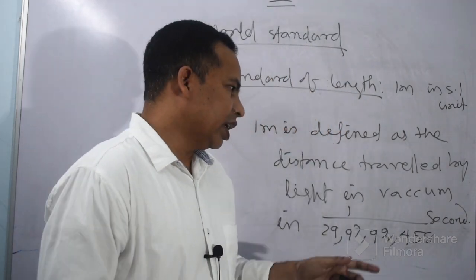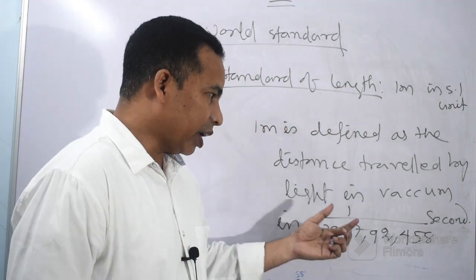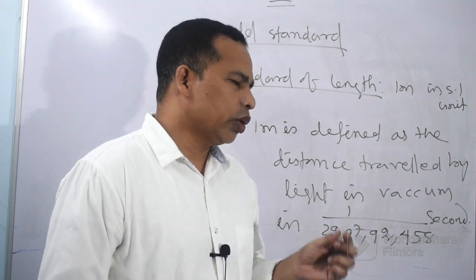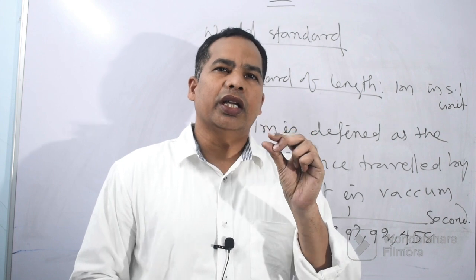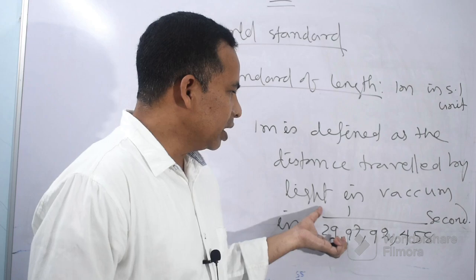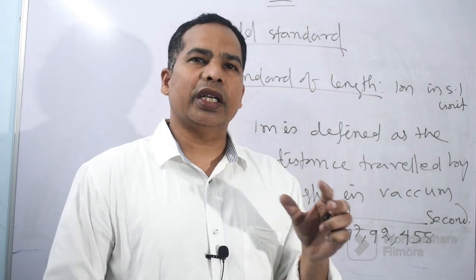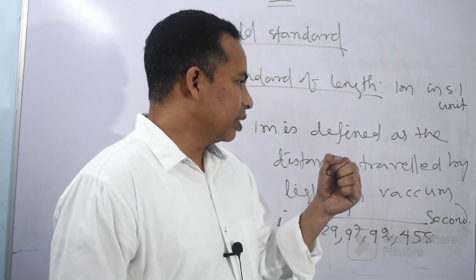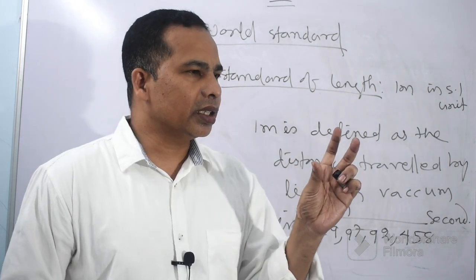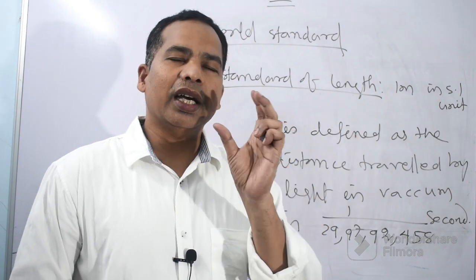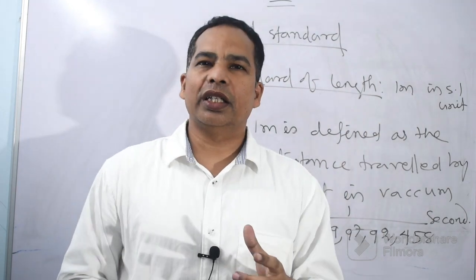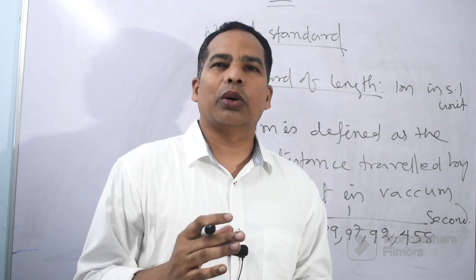Friends, you can see, if we divide 1 by this big figure, you will get a very, very small value, and that is the duration of time in seconds taken by light to cover a distance, or length, and that length has been fixed as 1 meter by the scientists and is being used throughout the world.